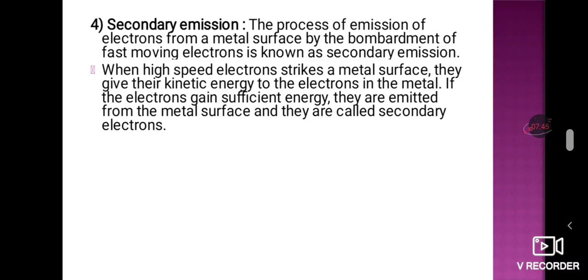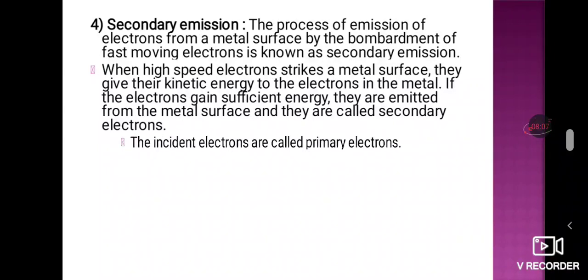When high speed electrons strike a metal surface, they give their kinetic energy to the electrons in the metal. If those electrons gain sufficient energy and are emitted from the metal surface, they are called secondary electrons. Similarly, the incident electrons are called the primary electrons.